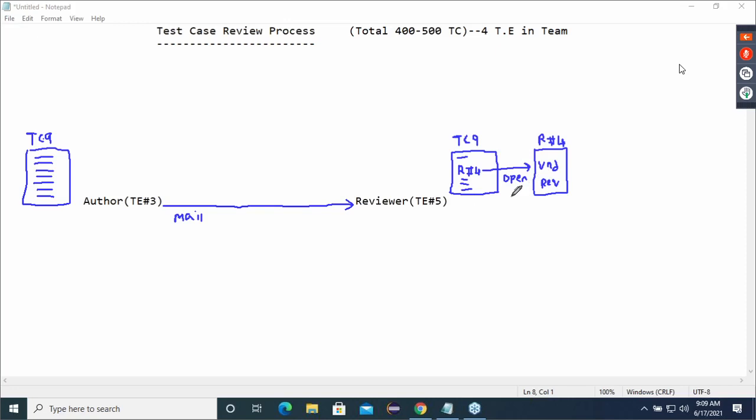He cannot directly open the test cases and start understanding. First he'll open the test case, see for which requirement this particular test case is written, and then he starts understanding that requirement. After understanding, guys, that fellow is going to find so many mistakes. Who is going to find the mistakes?